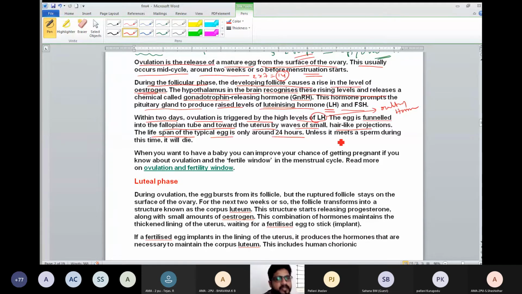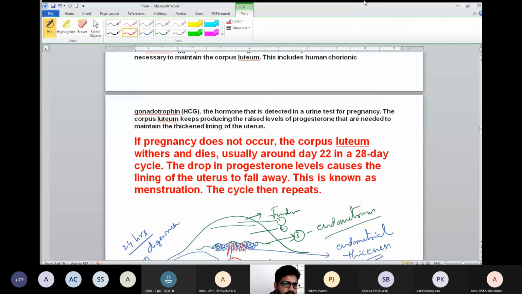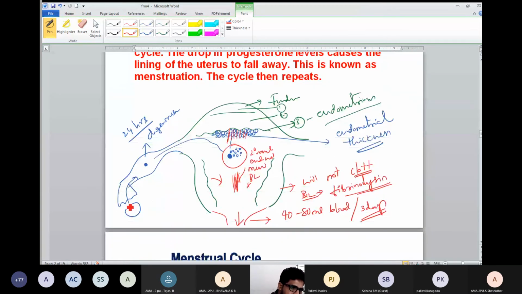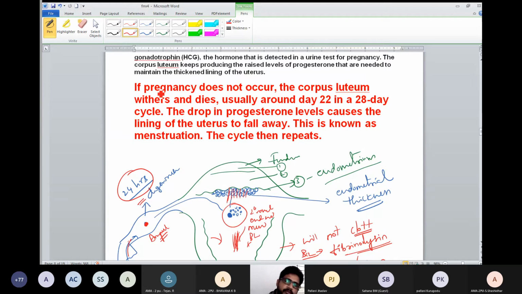The released egg is collected by the fimbriae, see here in the diagram I explained, and placed in the ampulla for fertilization, which is expected there, so that for 24 hours only it can be sustained. Within 24 hours, if the sperm comes and meets, then fertilization takes place. If not, what will happen? See, if fertilization happens, then pregnancy will come.